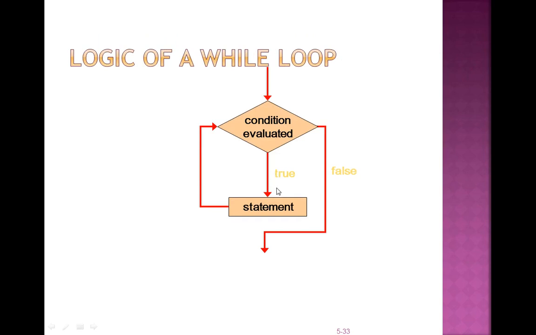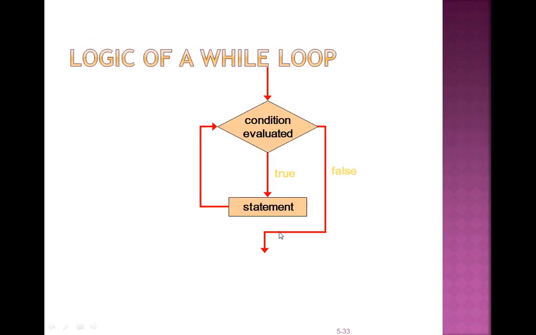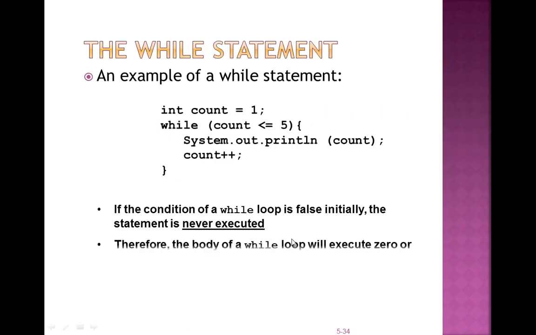The condition is evaluated. If it is true, the statement is executed. If it is false, another statement is executed. And if it is true, it goes again to the condition. If it is false, then the process ends. This is the example. It takes int count equals 1, meaning count has the value 1, and int is a data type.